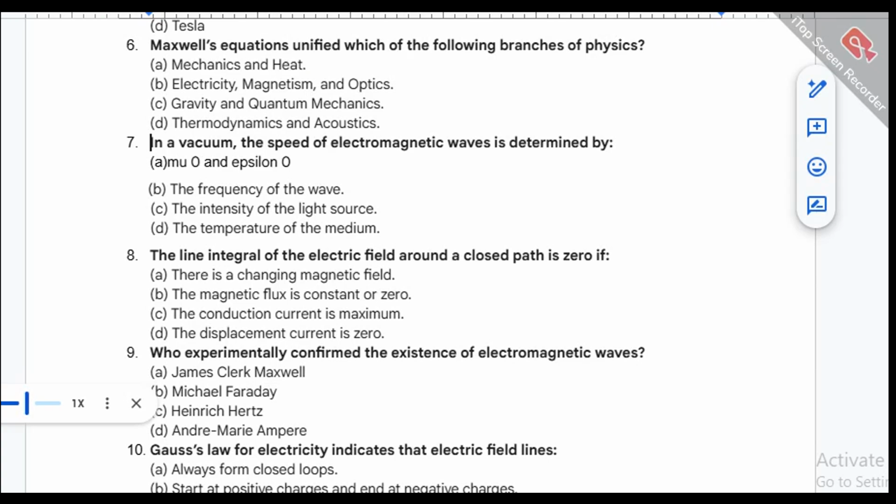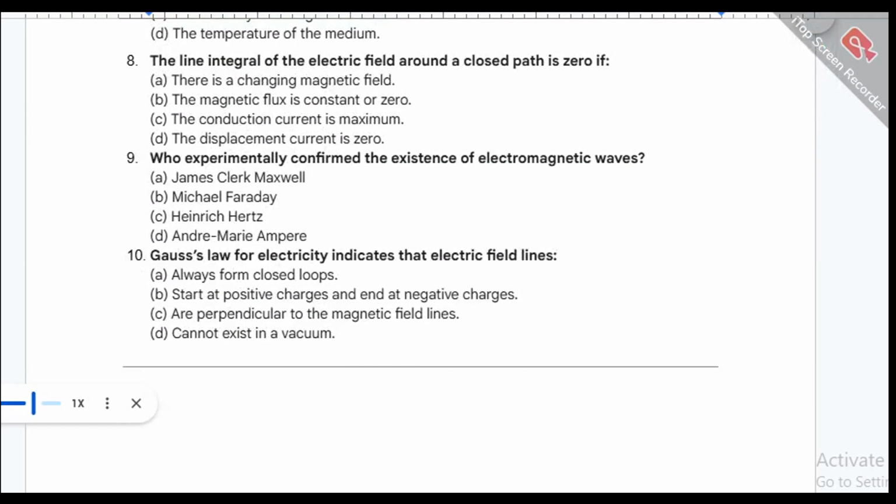8. The line integral of the electric field around a closed path is 0 if A. There is a changing magnetic field. B. The magnetic flux is constant or 0. C. The conduction current is maximum. D. The displacement current is 0. 9. Who experimentally confirmed the existence of electromagnetic waves? A. James Clerk Maxwell. B. Michael Faraday. C. Heinrich Hertz. D. André-Marie Ampère. 10. Gauss's law for electricity indicates that electric field lines A. Always form closed loops. B. Start at positive charges and end at negative charges. C. Are perpendicular to the magnetic field lines. D. Cannot exist in a vacuum.